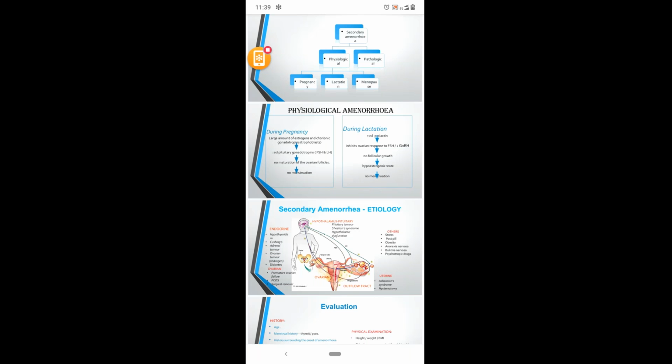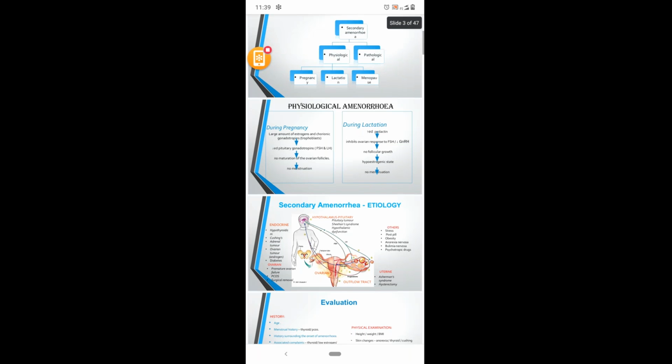In pregnancy, we'll have raised estrogen levels, and HCG will be raised, and FSH and LH, that is gonadotropin levels, will be decreased, so there will not be any maturation of the ovarian follicles, and there will be no menstruation. And in lactation, there will be raised prolactin levels. These inhibit the ovarian response to FSH, and there will be decreased GnRH. So there will not be any follicular growth, and so there will not be any menstrual cycles.